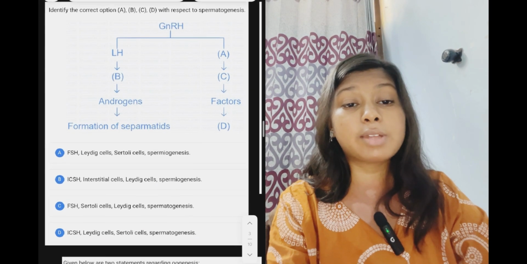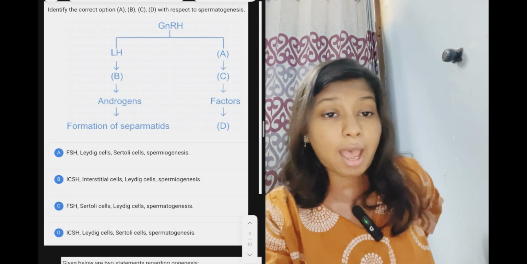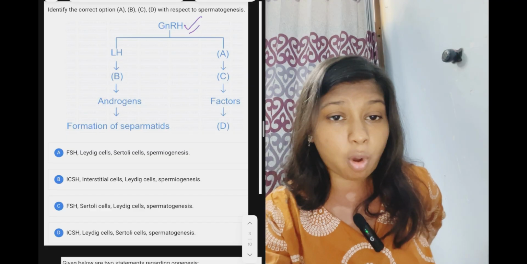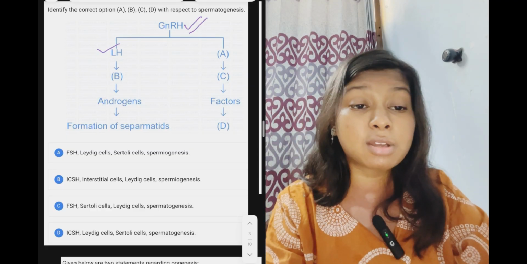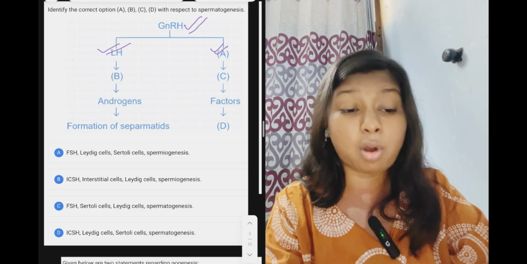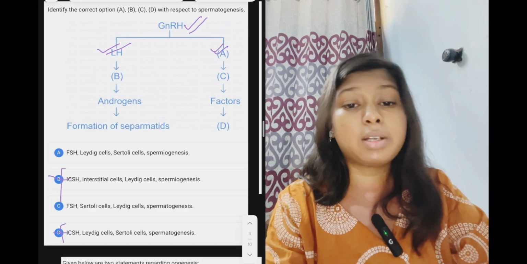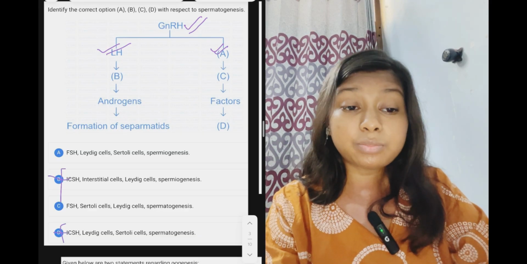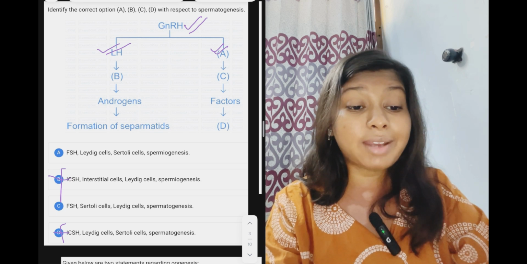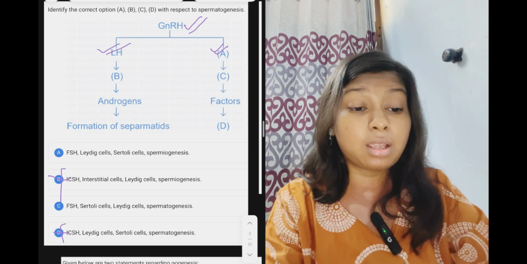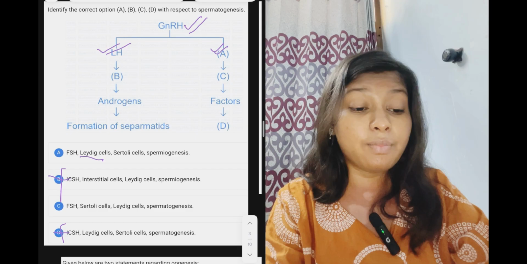Now these are gonadotropins, right? Hypothalamus releases gonadotropin releasing hormone, which releases luteinizing hormone and follicle stimulating hormone. So FSH will come. Now after that LH acts on the Leydig cell, so Leydig cell will come.